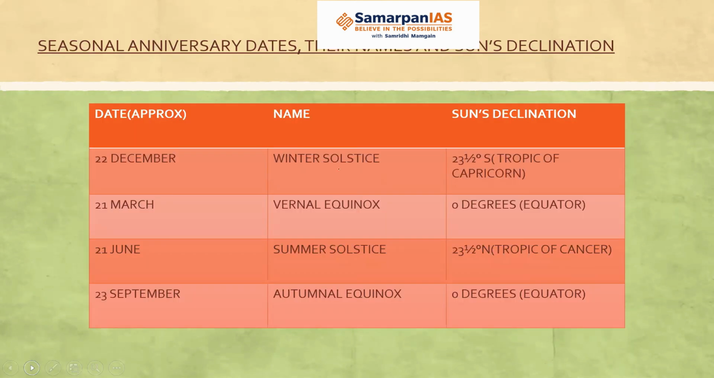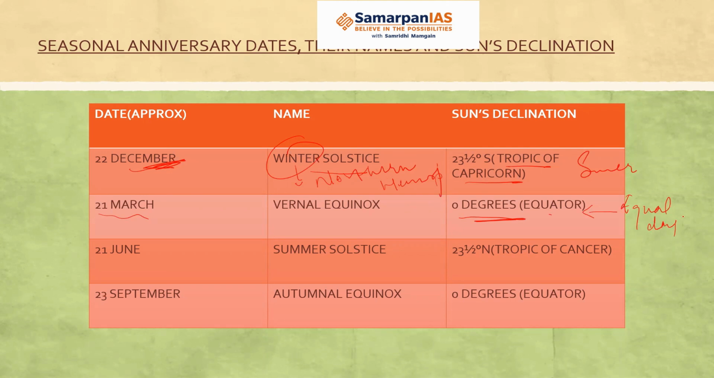I've already told you that approximately on 22nd December is the winter solstice. That means the sun is directly overhead Tropic of Capricorn in the southern hemisphere. So there is summer in the southern hemisphere and winter in the northern hemisphere. Around 21st March, the sun will be at the equator, 0 degrees, directly overhead. So that means equal day and equal night on this day.